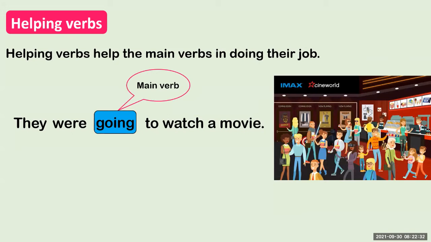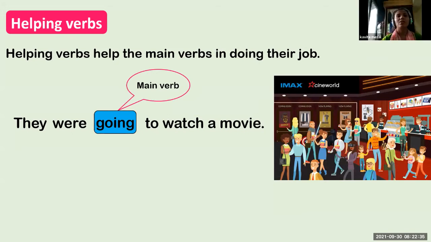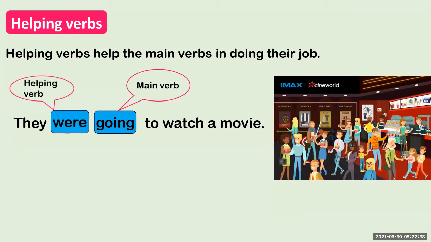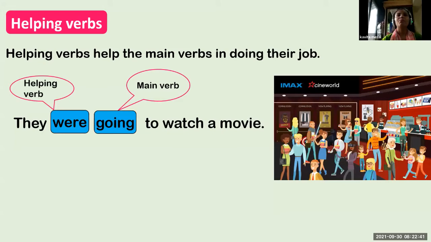Miss, where? Were. Yes, good. Were is a helping verb of the main verb going. So students, remember, a helping verb always helps the main verb to complete the sentence, and helping verbs come before the main verb. So here, they were going to watch a movie. Were is the helping verb of the main verb going.